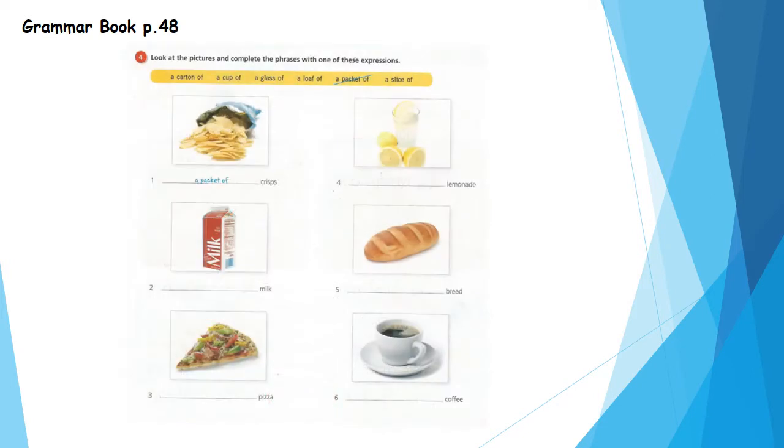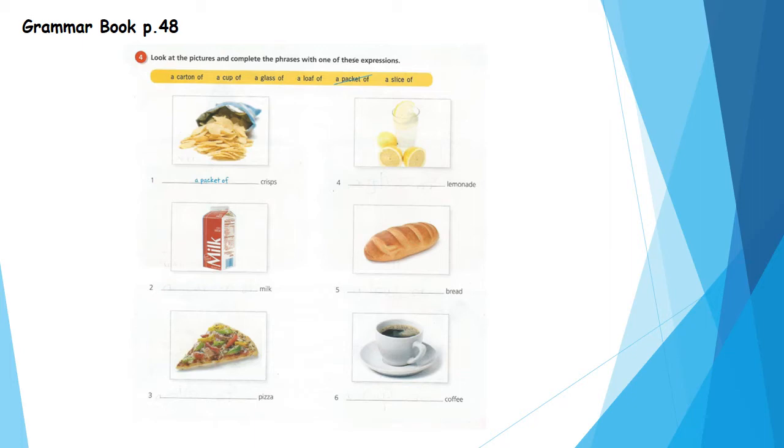Grammar book, page 48. Look at the pictures and complete the phrases with one of these expressions. A carton of, a cup of, a glass of, a loaf of, a packet of, a slice of. Number 1. That's crisps. Yes, we'll say, super, a packet of crisps.